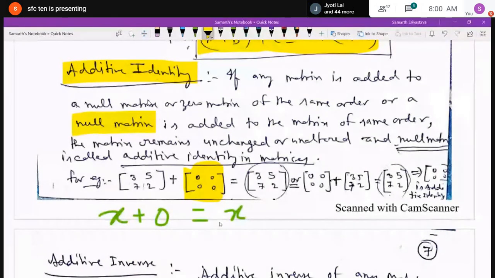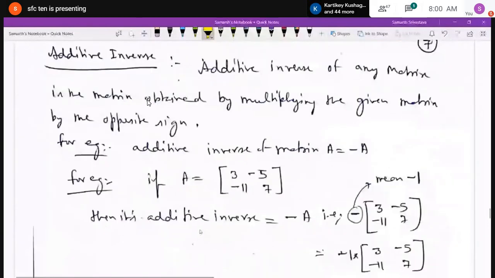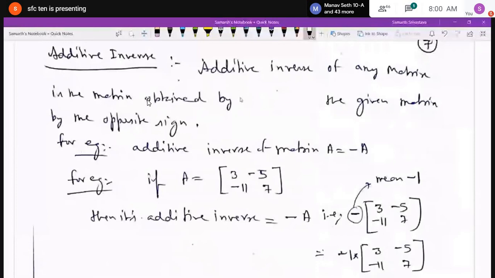Talking about additive inverse. The additive inverse of any matrix is the matrix obtained by multiplying the given matrix by the opposite sign. Like the additive inverse of A. It is absolutely correct, multiplying only.